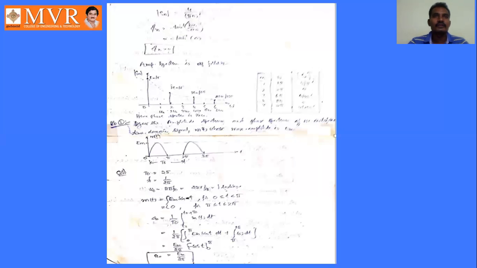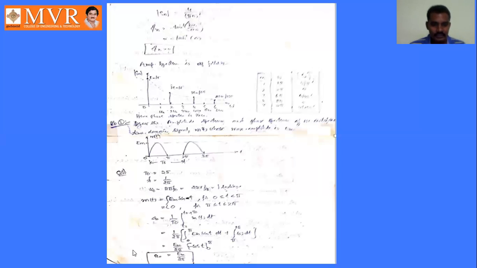a naught can be calculated by using the formula a naught equal to 1 by T naught integral t naught to t naught plus T naught m of t dt. Similarly, an equal to 2 by T naught integral t naught to t naught plus T naught, here small t naught plus capital T naught, into m of t cos n omega naught t dt. Similarly, bn equal to 2 by T naught integral t naught to t naught plus T naught m of t sin n omega naught t dt. Like that, we will find the three Fourier coefficients a naught, an, and bn.